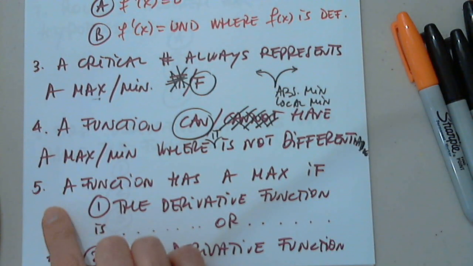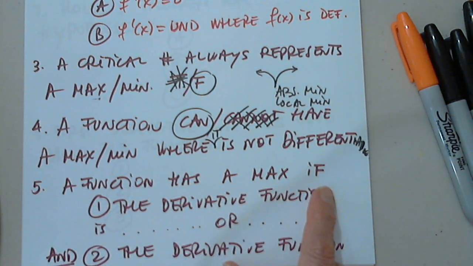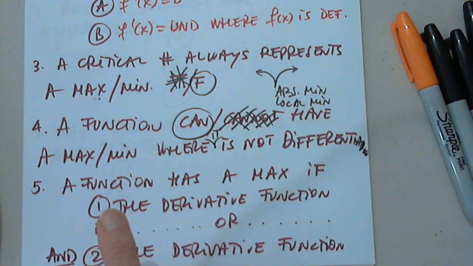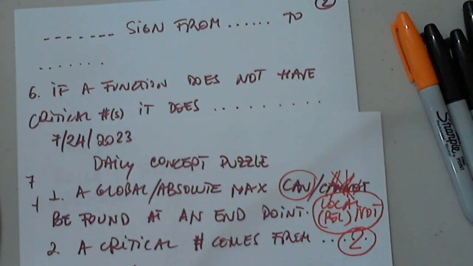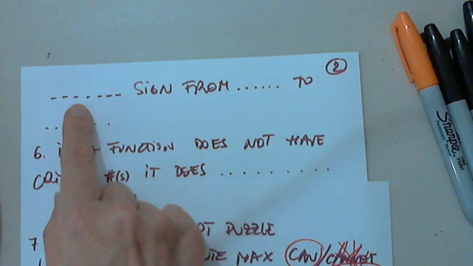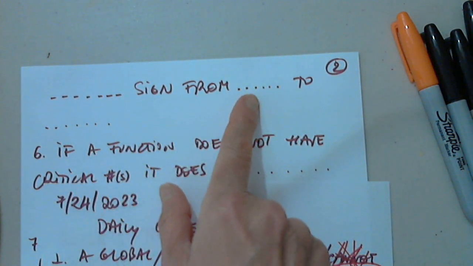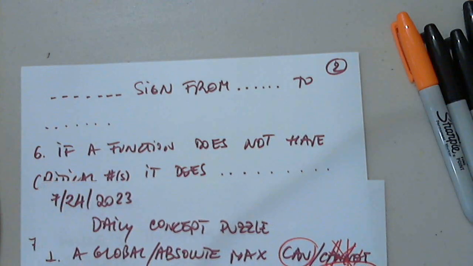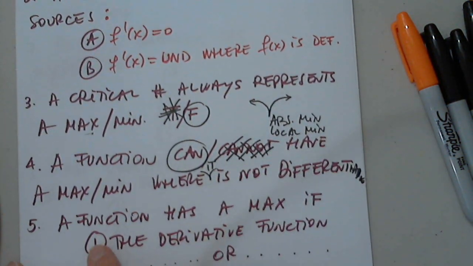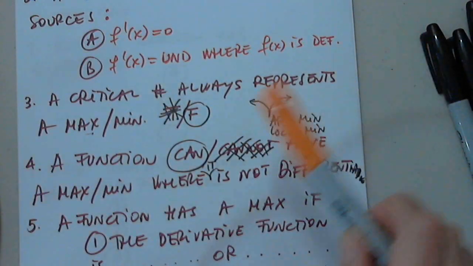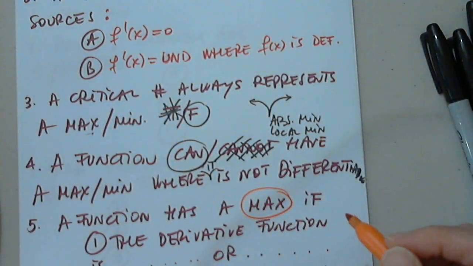Moving on. Number 5. A function has a max if the derivative function is increasing, 0, or undefined. Let's do this again. A function has a max. I picked max, it doesn't matter.